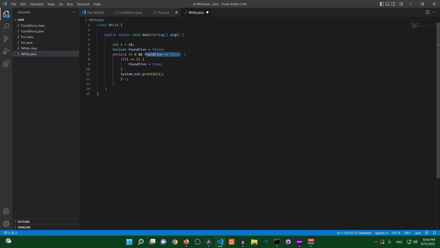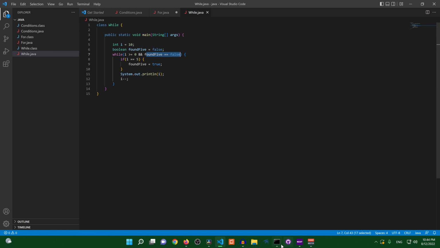So I want everyone to take a guess right now. What do you think is going to happen here? Do you think we're going to count down from 10 all the way to 0? Do you think we're going to exit the loop immediately and nothing is going to print? Or do you think we're going to count down from 10 to 5 and exit the loop? Well, let's find out together.